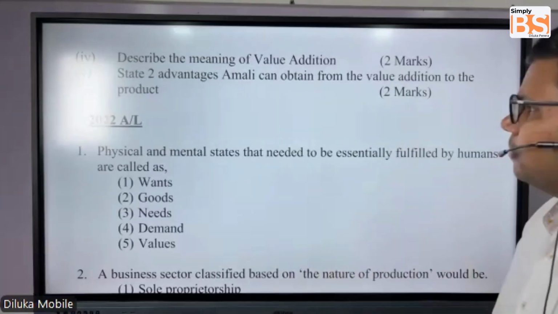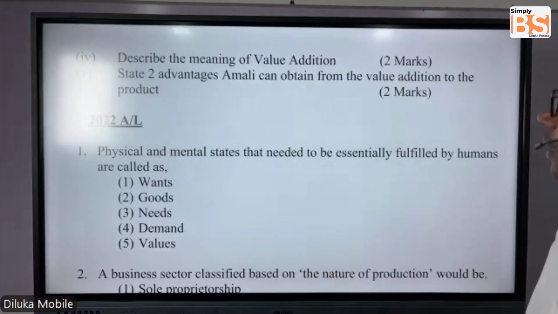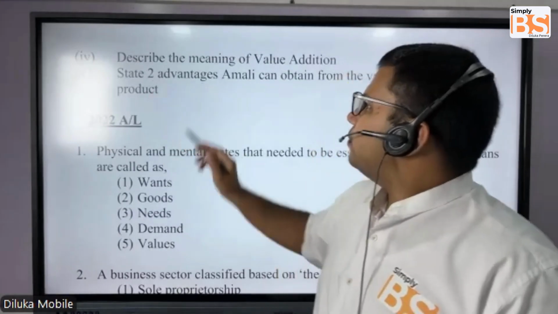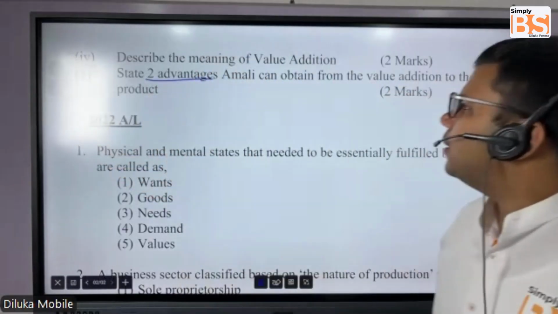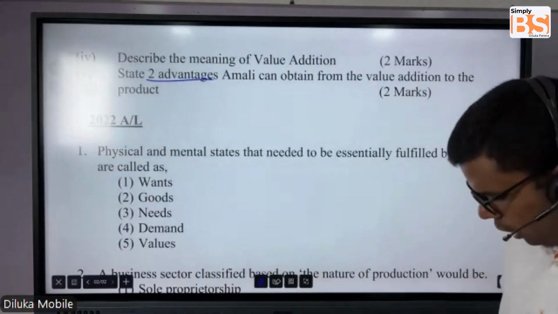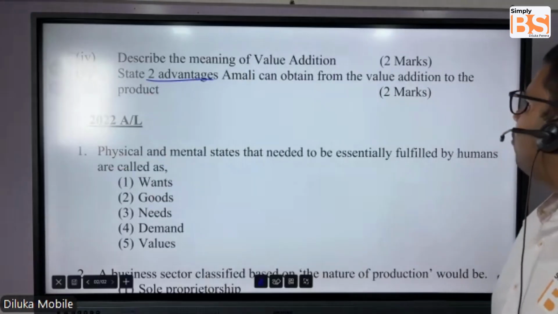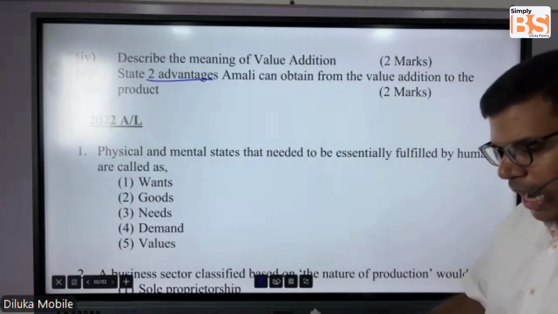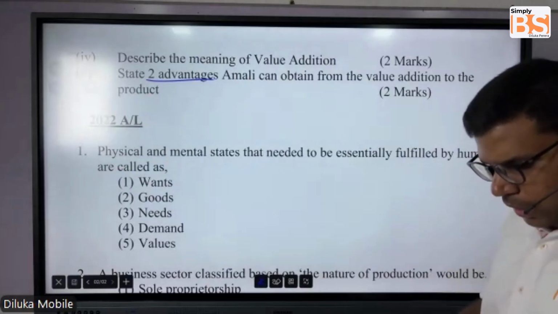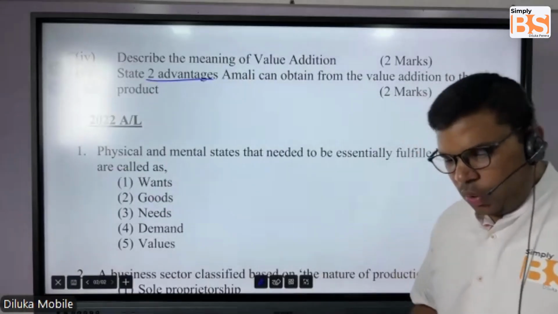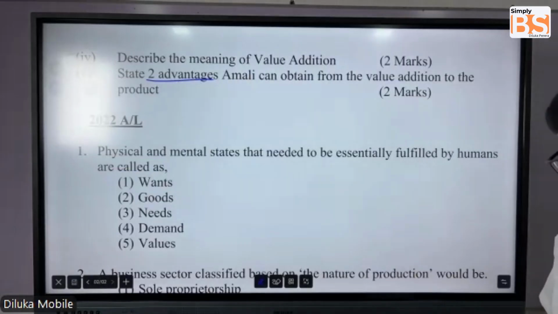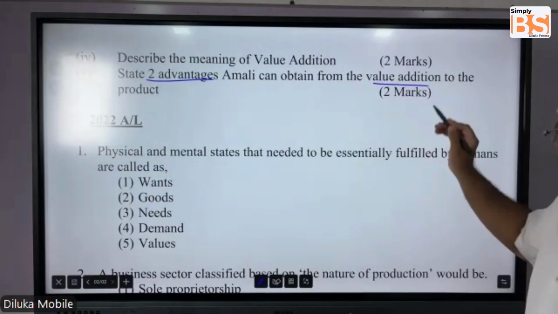They're asking: state two advantages Amali can obtain from the value addition to the product. What can you say, students? State two advantages Amali can obtain from the value addition to the product.